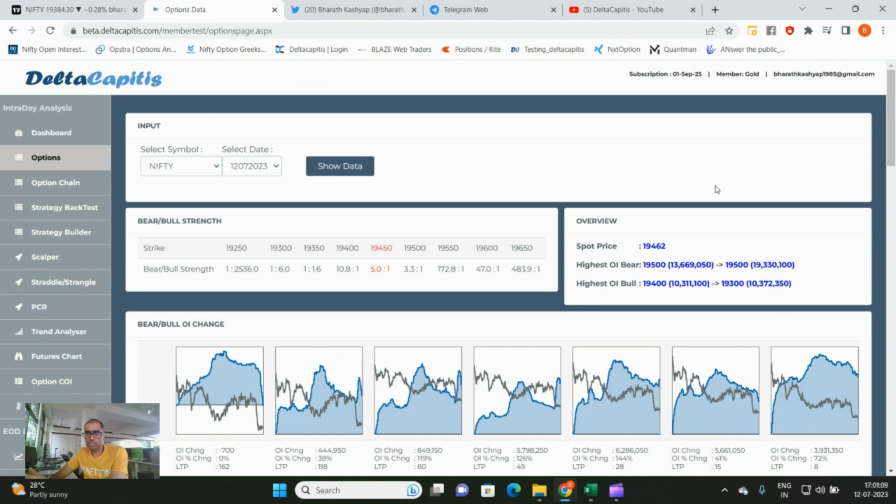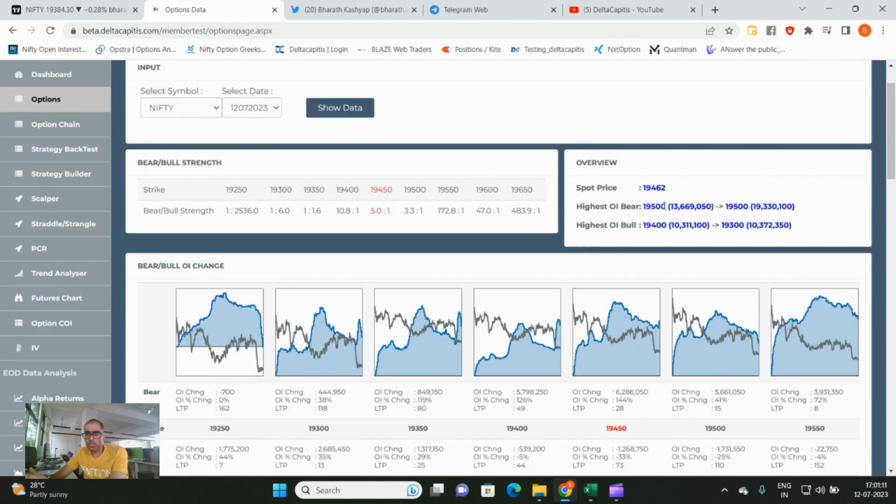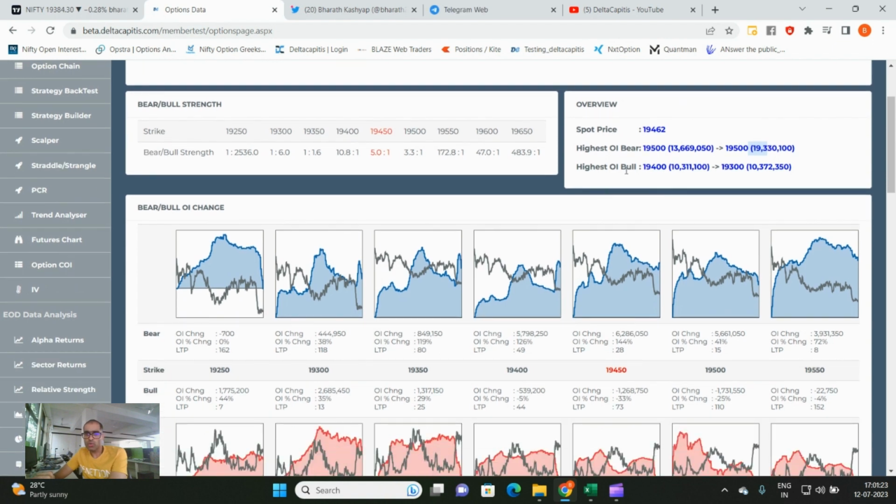What is option data suggesting? Highest OI on the bearish side was 19,500 yesterday with 1.3 crore open interest. Now we see 1.9 crore open interest at 19,500. So 19,500 becomes a very strong resistance going into expiry tomorrow. Highest OI on the bullish side was at 19,400 with 1 crore open interest, but I think the shift has happened from 400 to 300. This becomes a bearish shift in the options data.